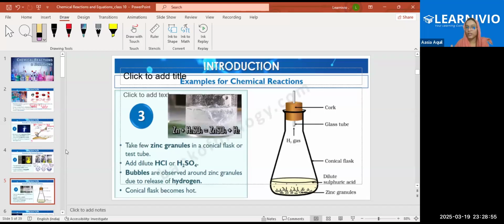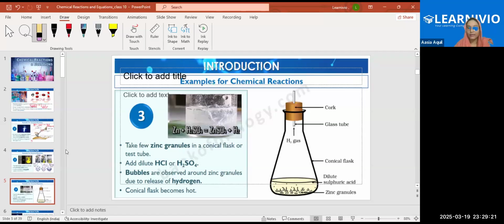Zinc will react with H2SO4 and form zinc sulfate, and hydrogen will be liberated. The hydrogen gas, H2 gas, will be liberated. And what is the sound of H2 gas? It always releases with a pop sound.